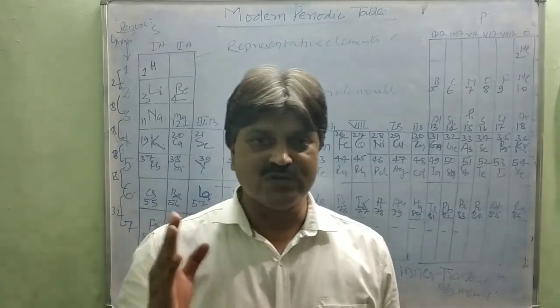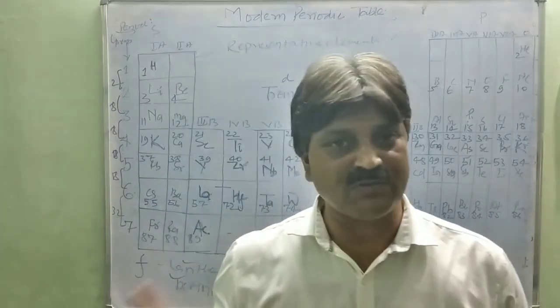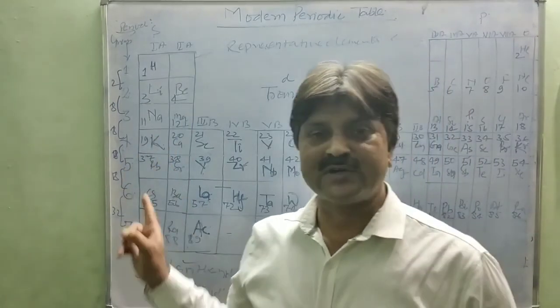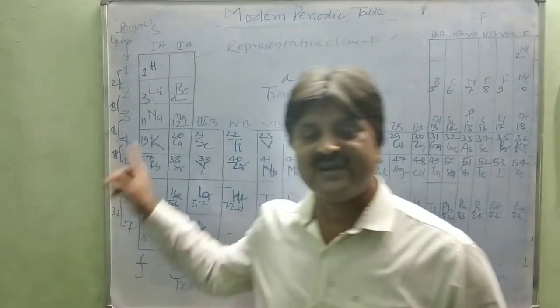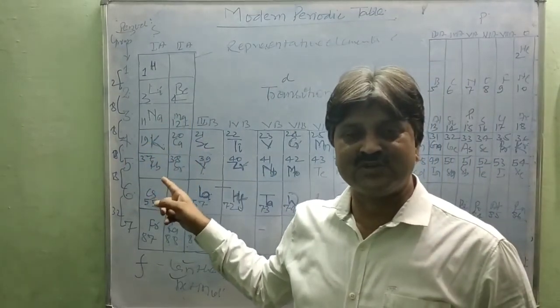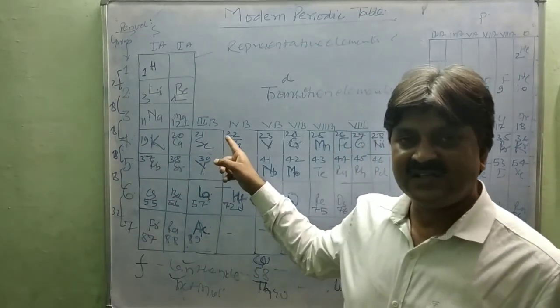That is hydrogen, lithium, sodium, potassium, rubidium, cesium, francium. This is the first group of elements. Again I repeat: hydrogen, lithium, sodium, potassium, rubidium, cesium, francium. Francium is first, second is beryllium, magnesium, calcium, strontium, barium, radium, and again the D block elements start, that is scandium,